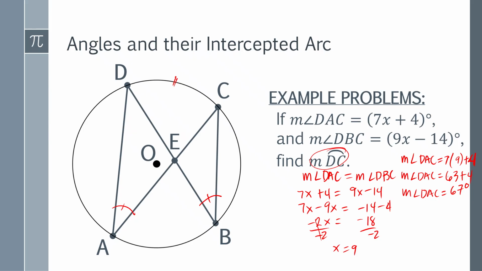Again, if you have a given inscribed angle and you are finding the measure of arc DC, you always have to multiply by 2. So therefore, what is the measure of arc DC? You have to multiply this by 2. So therefore, 134 degrees. So this is your final answer. I hope that you get this.